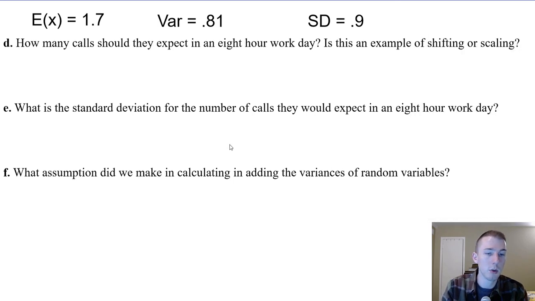What assumption did we make in calculating the variance of the random variables? Well, in calculating the variation or the standard deviation, we're assuming that each one is independent. Just like with the Pythagorean theorem, we're assuming, or we have to know, that it's a right triangle. If they're not independent events, if there's any sort of covariance between the two, then we can't do the Pythagorean theorem of statistics. We have to do other methods, which are beyond the scope of this course. You have to learn that stuff in college. So yes, we're assuming that they're independent events.